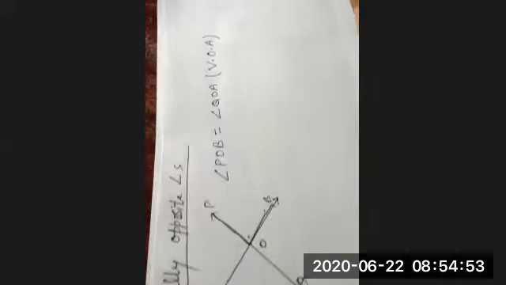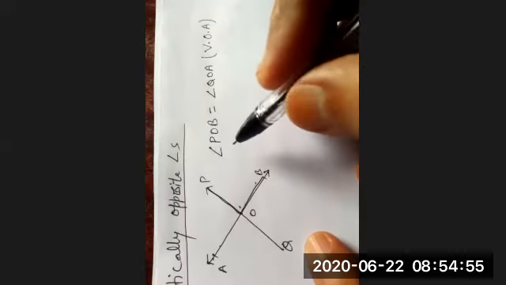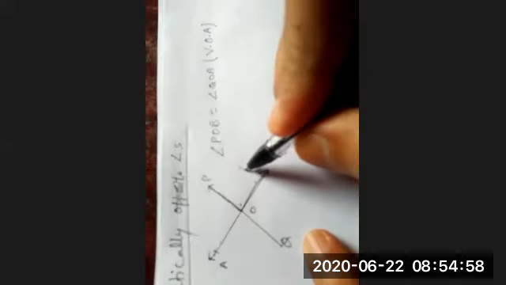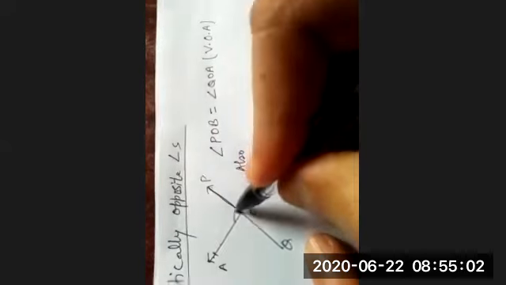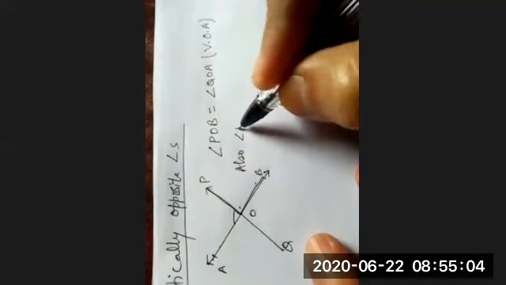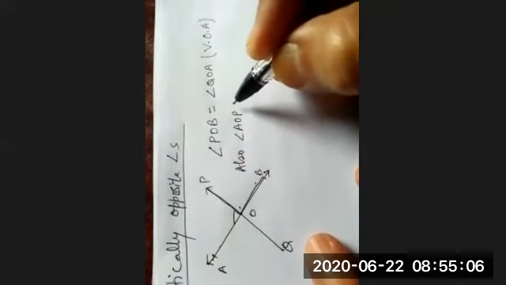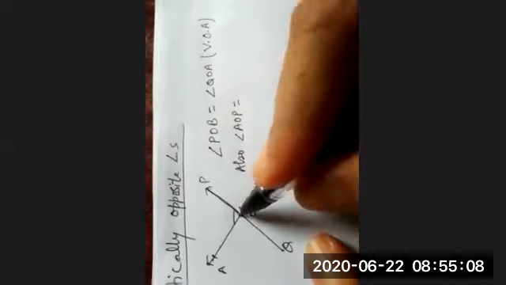Understood? Now see, angle AOP is also equal to angle BOQ.